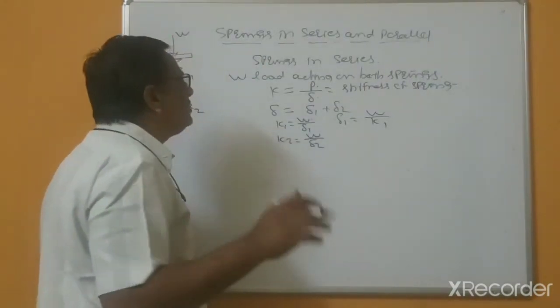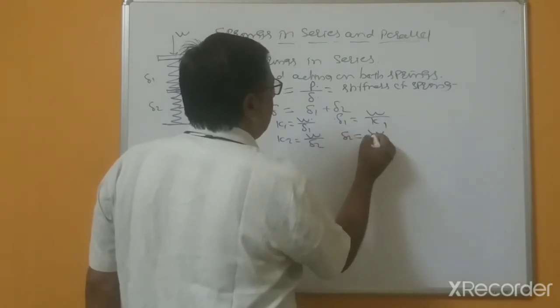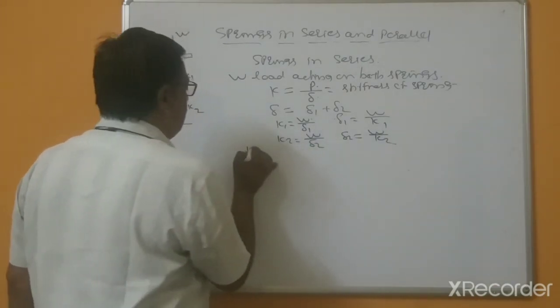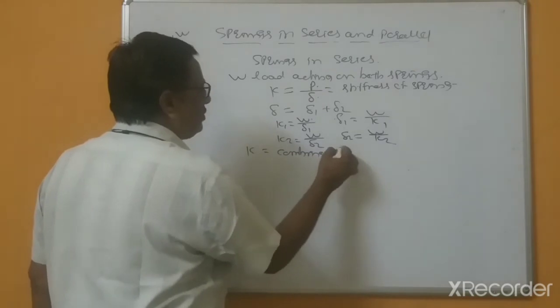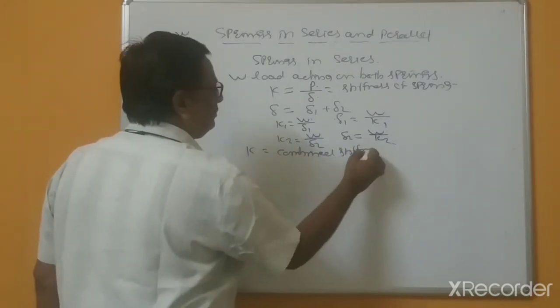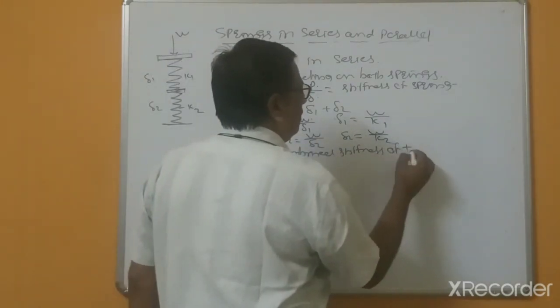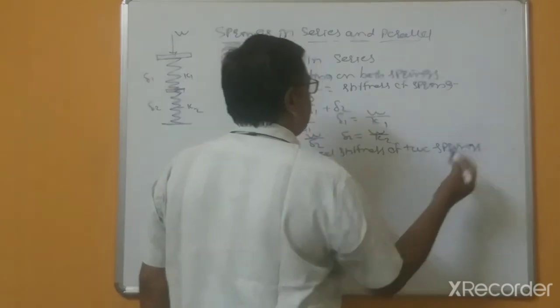If both are identical, there is no difference. So delta 2 equals W divided by K2, and K is the combined stiffness of the two springs.